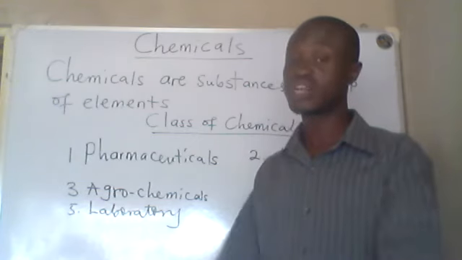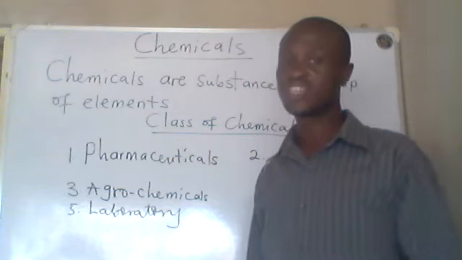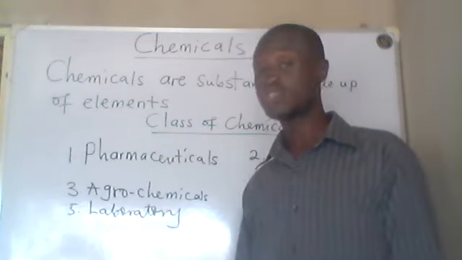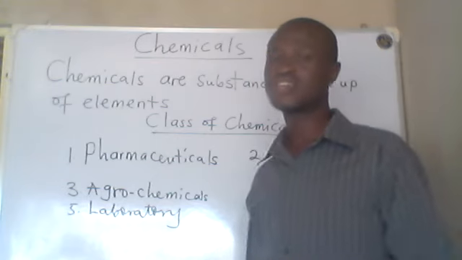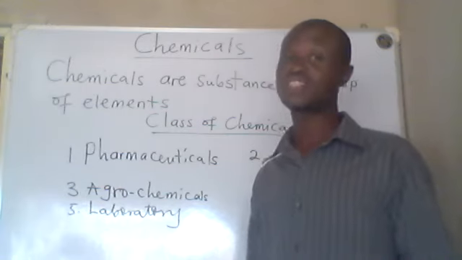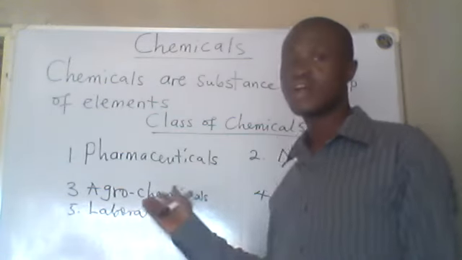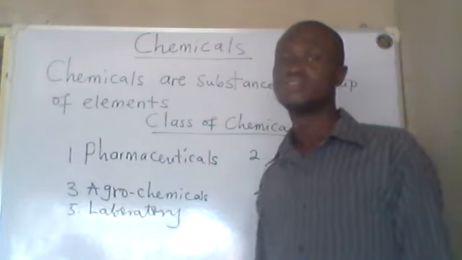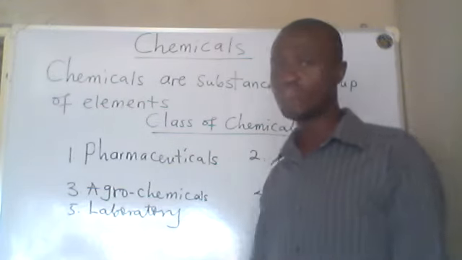When I say raw materials, they are used in the production of fertilizer. Think of any product, plastic, they fall under industrial chemicals, which has a raw material like ethene. So these are chemicals. Everything around you is made up of chemicals.